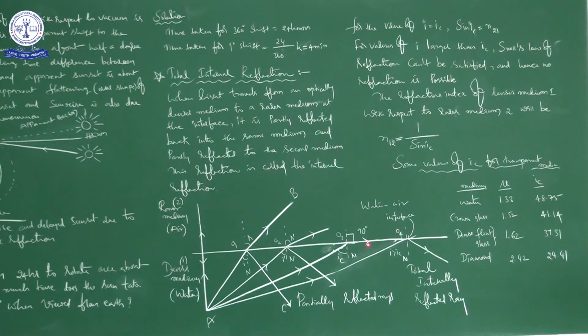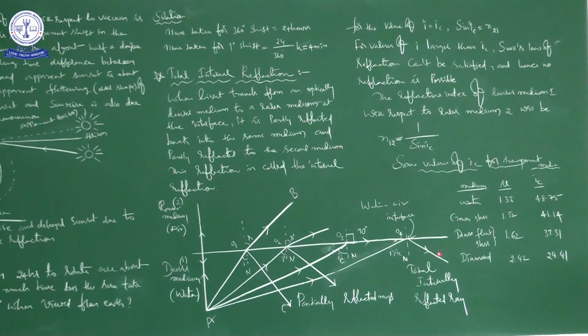In the next case, this is the incident ray and this is the reflected ray, and here there is no refraction. Here the light ray is traveling by touching the interface which separates both the media. There is no discussion about refraction here, only reflection.